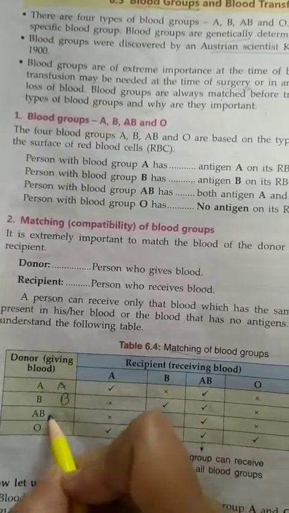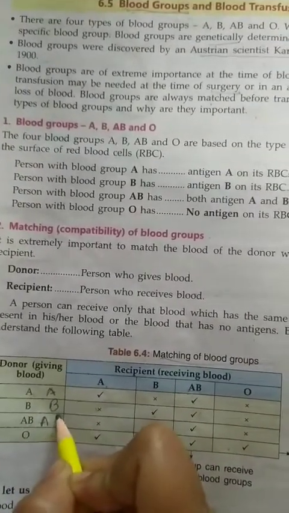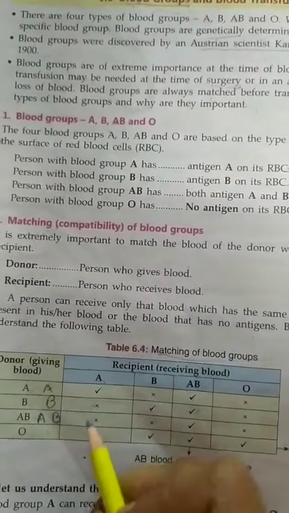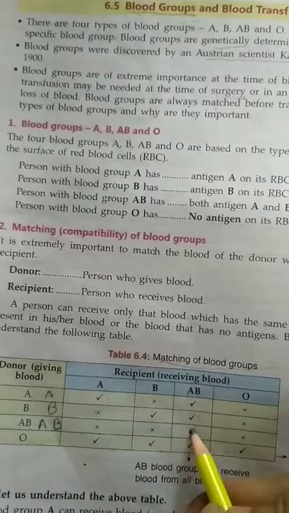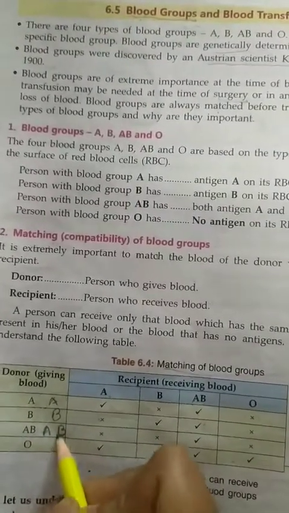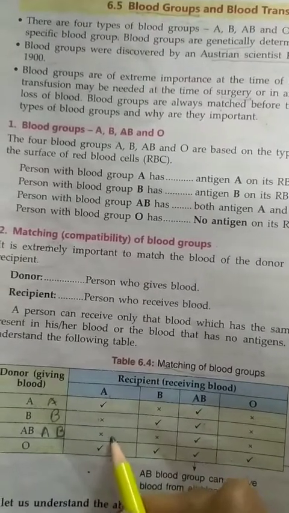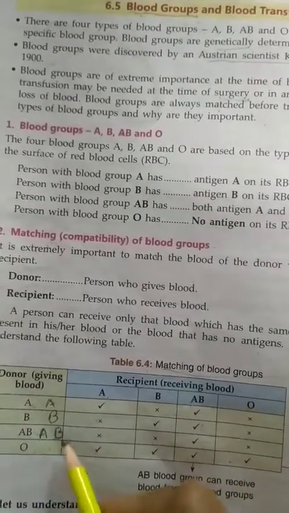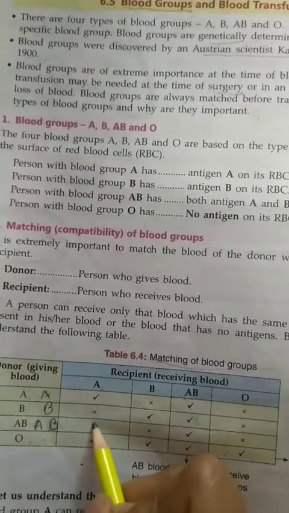Next, come to the third blood group, that is AB. In AB blood group we have 2 types of antigen, one is A and the second is B. So AB blood group can give blood only to AB. Can AB give blood to A? No, because A lacks the B antigen, so it cannot match and blood clotting will happen. So the person who receives AB blood may die.